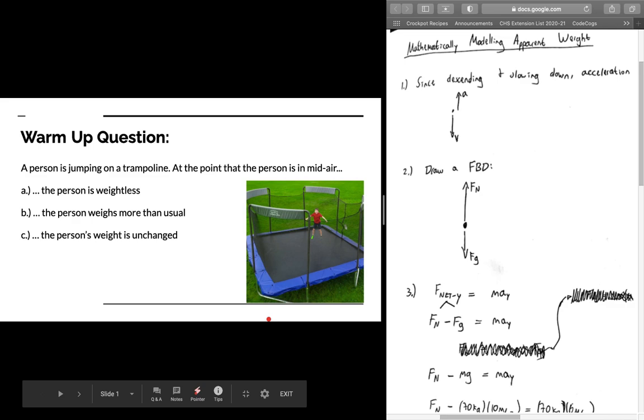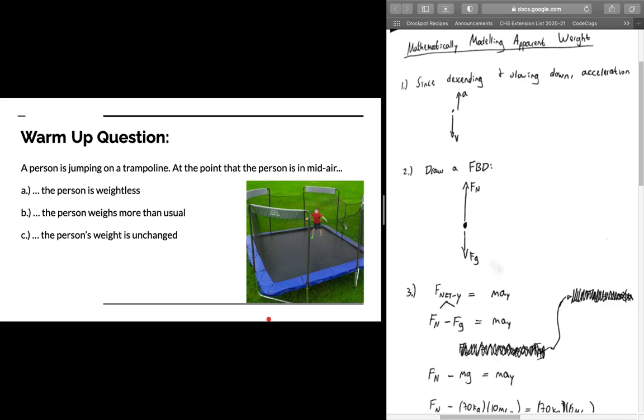Here's our warm-up question for 3.4, the last topic in Unit 3. Let's suppose a person is jumping on a trampoline. At the point that the person is in midair, like we see right here, we want to know, would the person be weightless, would the person weigh more than usual, or would the person's weight be unchanged? Take a second to answer this in your bell work packets along with a brief explanation, and then we'll proceed onward with our lesson.